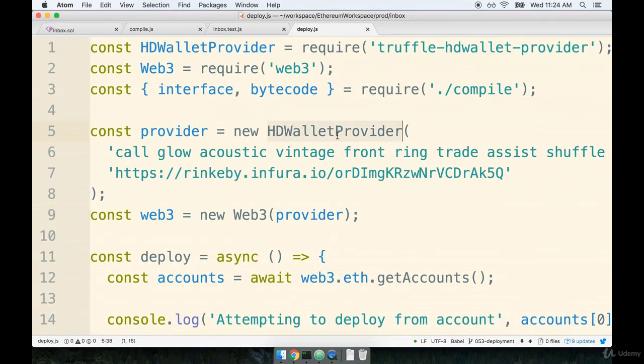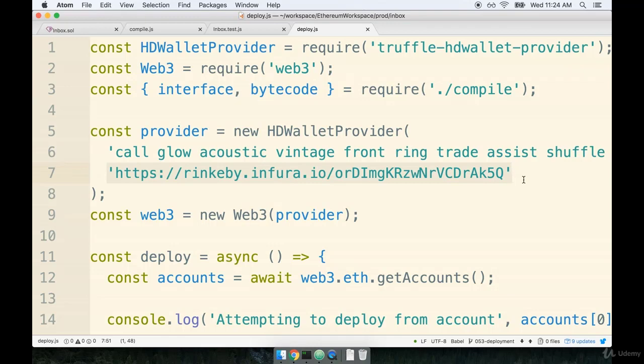We used a module called HDWalletProvider. The purpose of this module right here is to both connect to some target network and unlock an account for use on that network. In this case, we unlocked an account by using our 12-word account mnemonic right here. By providing just this mnemonic, we are able to unlock and generate the public key, private key, and address of our account. We specified that our provider should connect to an Infura node. Remember, anytime that we want to connect to a real network and not one that is just hosted locally on our machine, we have to connect to a real node.